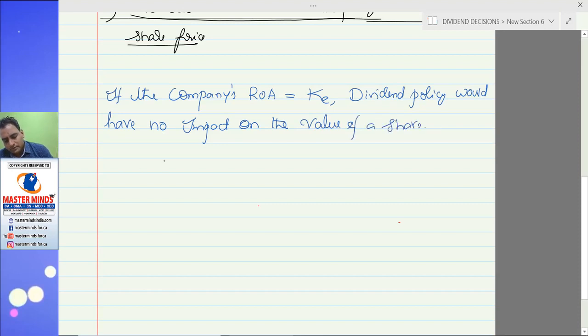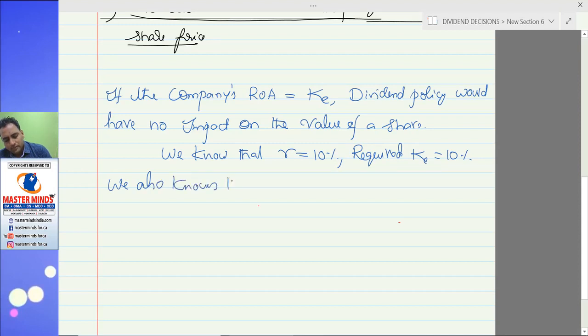So we know that R is equal to K. That means the required K is equal to 10%. We also know that 1 by K is equal to what?